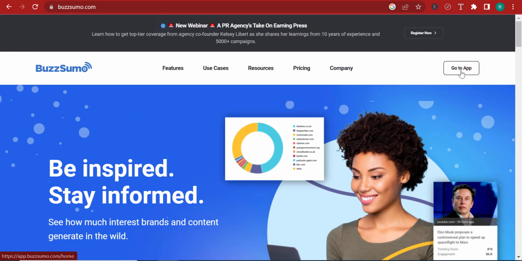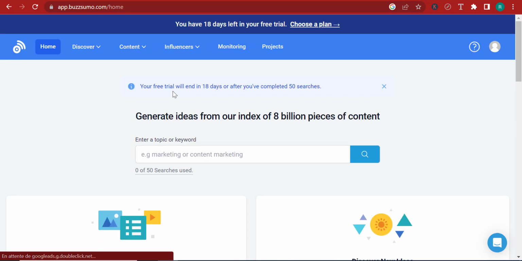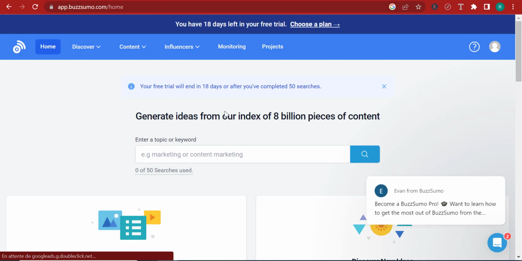Now, I'm going to go to the app and I want to explore. Now, I'm already logged in, I hope. And let me show you how you can find some interesting information over here. Now, when you have a free trial, you'll see at the top how much is left on your free trial. Here there are only 18 days left for me for the free trial.